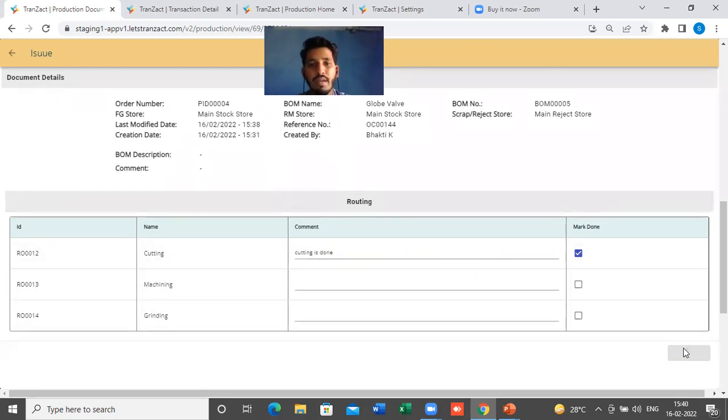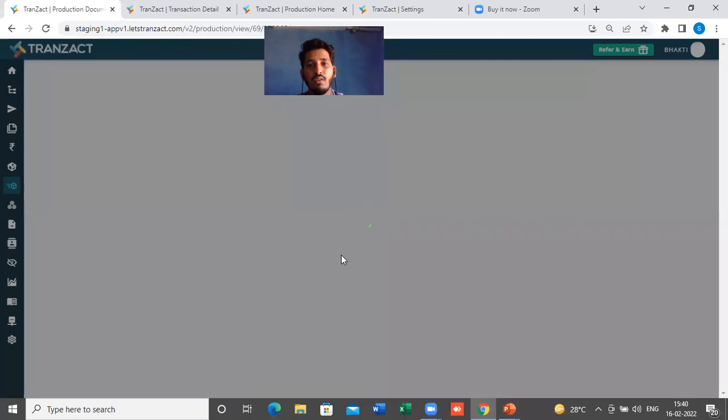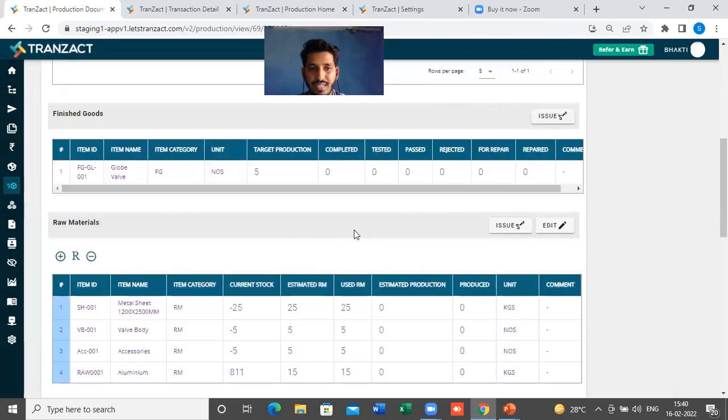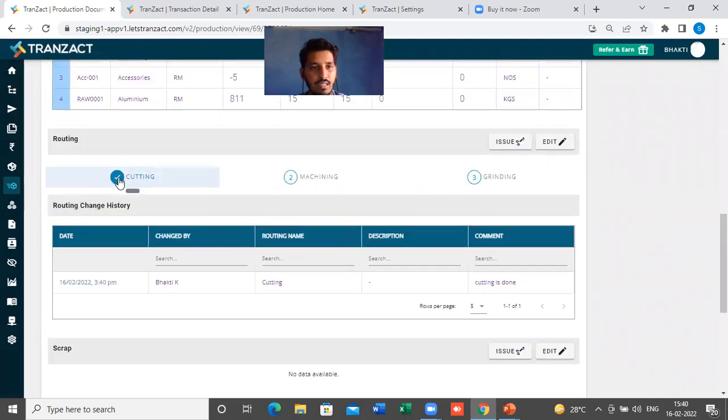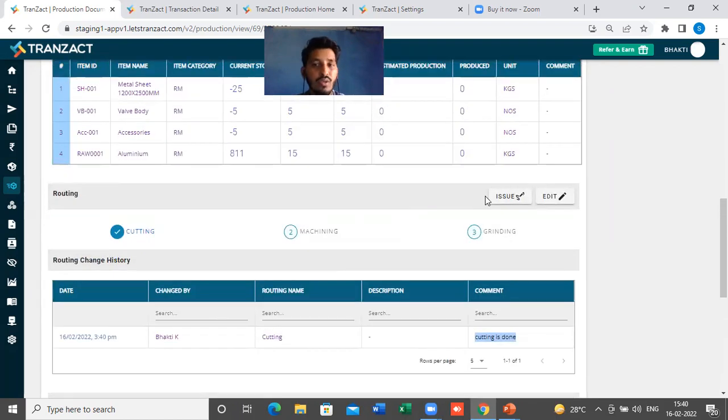Once I submit it, you will see a change in the production order, and you will get this data, cutting is done, with the comment we have added. If we scroll down, you will see cutting is done. A tick mark will come here, and also a routing change history table will come, where you will find who has changed the routing, the routing name, and the comment. So like this, you can issue or mark complete all your routings.